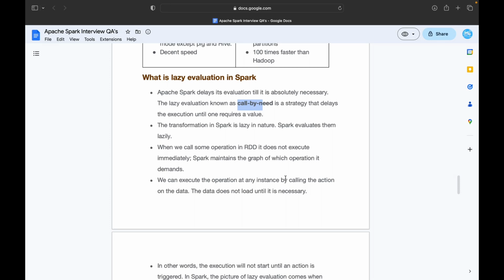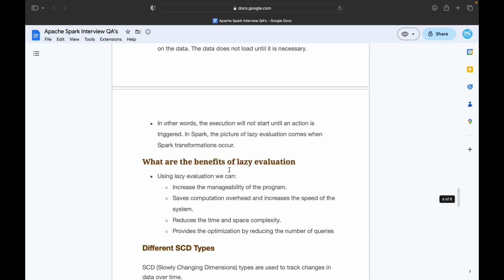So Spark maintains a DAG graph, and whenever we want to execute, we can call an action on the particular data. The data does not load until it is necessary. In other words, the execution will not start until an action is triggered. In Spark, lazy evaluation comes into the picture when a Spark transformation occurs.